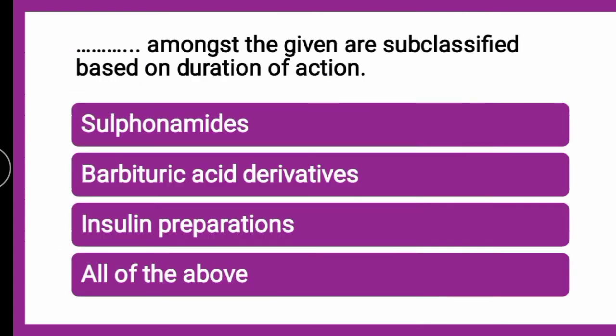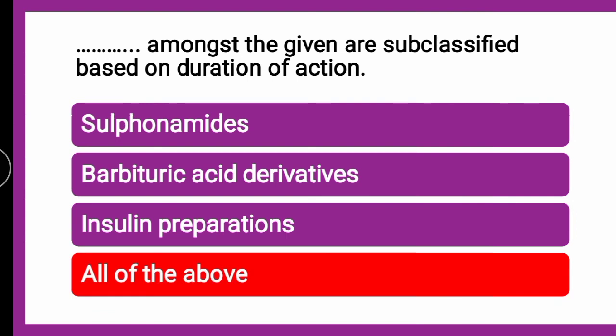Next question is, dash amongst the given are subclassified based on the duration of action. Whether the sulfonamide class is subclassified based on the duration of action, whether barbituric acid derivatives are classified based on the duration of action, whether insulin preparations are classified based on the duration of action, or all of the above. The correct answer is all of the above.